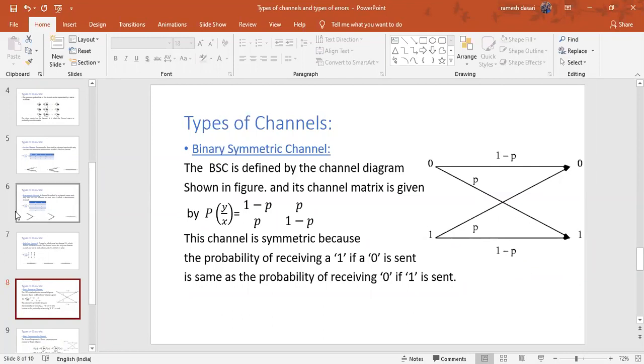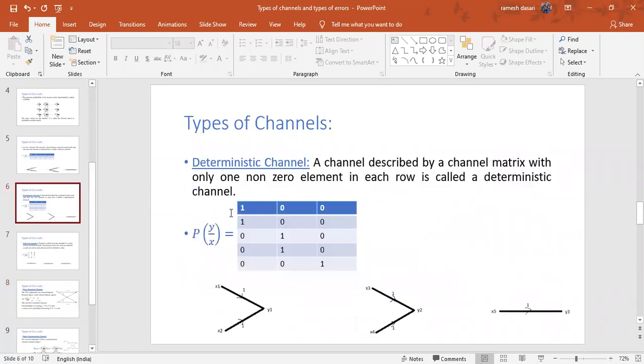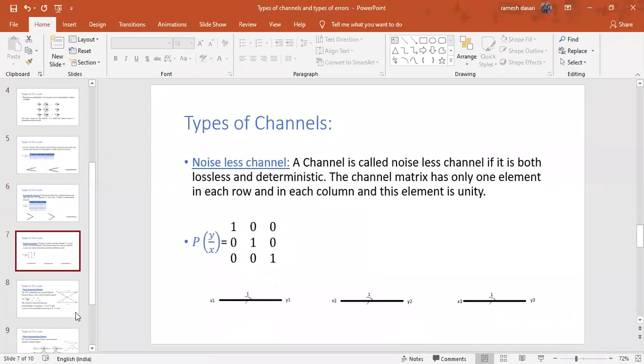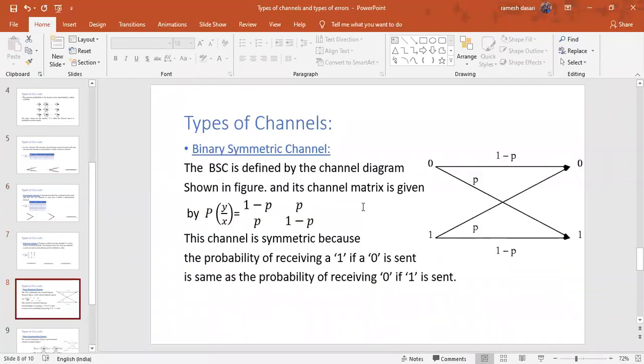One doubt is here: when you go for the channel matrix, the total of the column is not equal to 1 actually. But coming to the rows, P plus 1 minus P, and here also P plus 1 minus P. Row-wise total is equal to 1 now. So that's why it is called a symmetric channel. See why it is called a symmetric channel: the probability of receiving 1 when 0 was sent is equal to the probability of receiving 0 when 1 was sent.